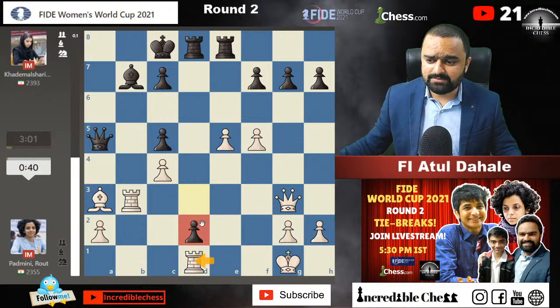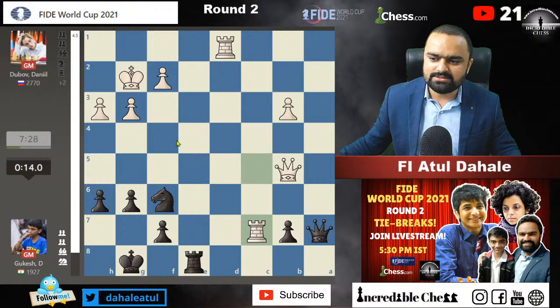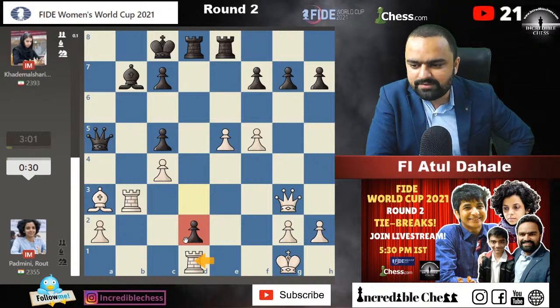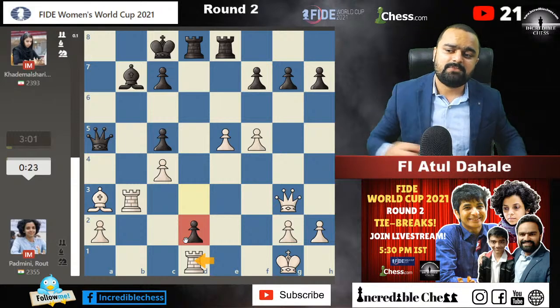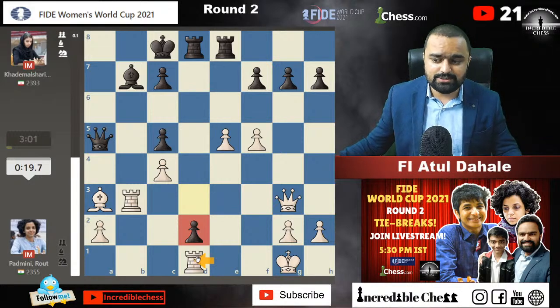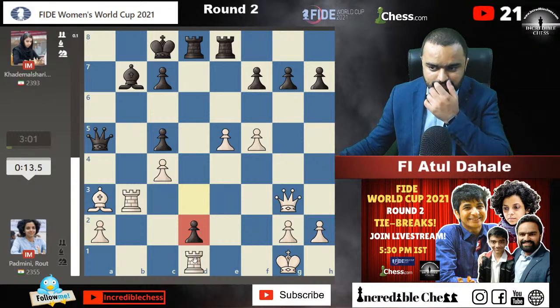Okay, rook d1 has been played, d2 was played here. Okay, guys, I just want to check what happened in Gukesh's game. Oh, Gukesh just lost, guys. So we will stick to Padmini's game, because Padmini's game is very crucial for all of us. If she manages to draw this game, then I will be more than happy, because she looks a little bit in trouble, she is passive, she is on the back foot, and if she manages to draw this game, that will be a good result, because she is in time pressure also. So she needs to defend this situation at any cost.